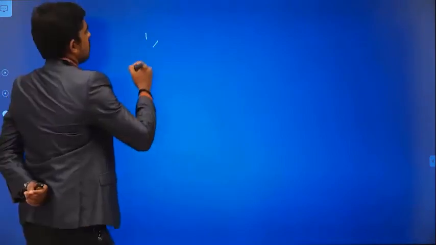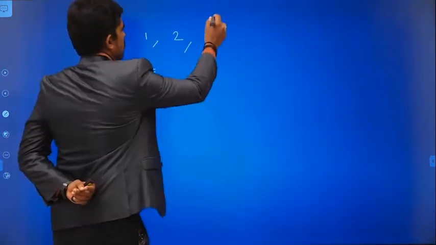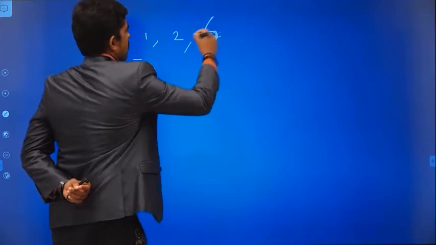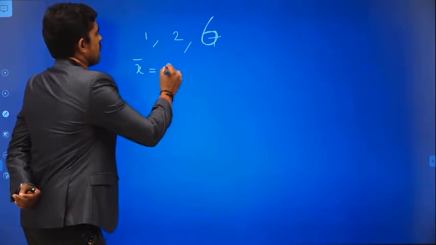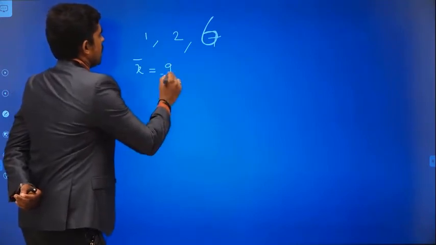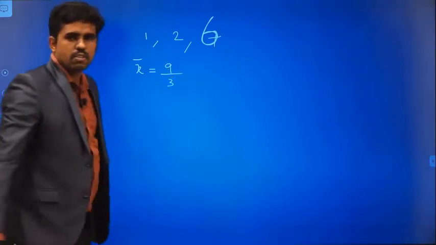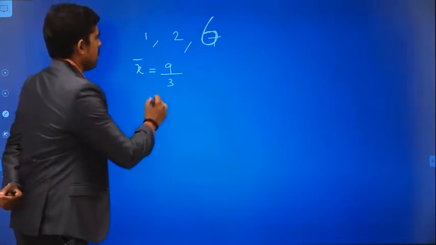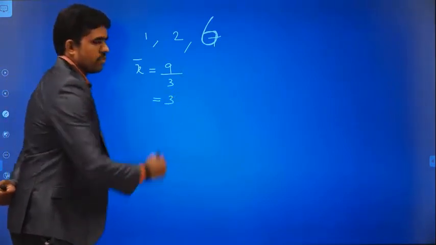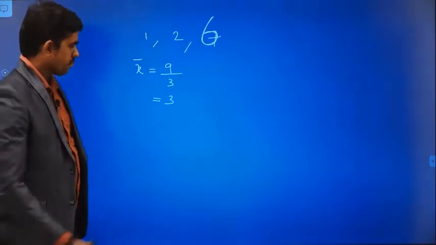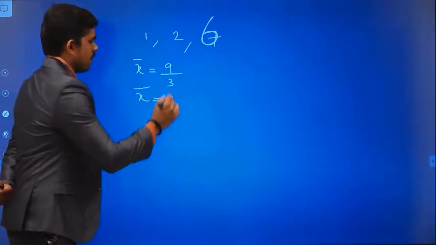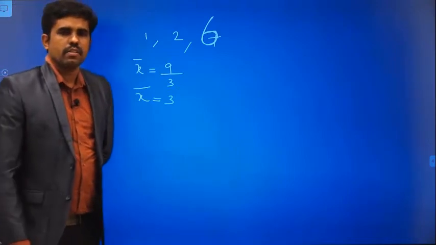So I want to start with one example so that you can understand what mean deviation is. 1, 2, and this one I am assuming 6 for my convenience. So what I will get, X bar, 9 divided by 3, so 3. So the average value of this given data is 3.